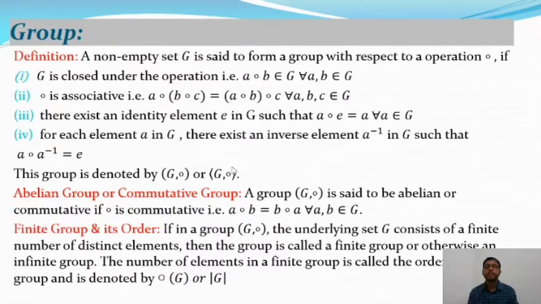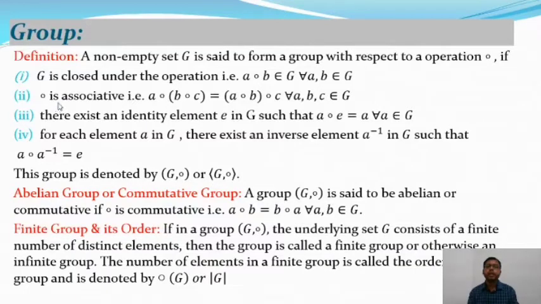So what is the definition of a group? A non-empty set G is said to form a group with respect to the operation composition, or the algebraic structure (G, composition) is said to be a group, if it satisfies the closure property, associative property, identity property and inverse property. So what is the closure property? G is said to be closed, that means it satisfies the closure property, if a, b belongs to G implies a composition b belongs to G, for all a, b belonging to G. This is called the closure property.